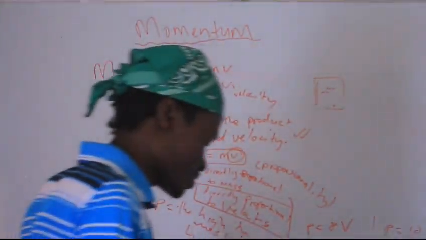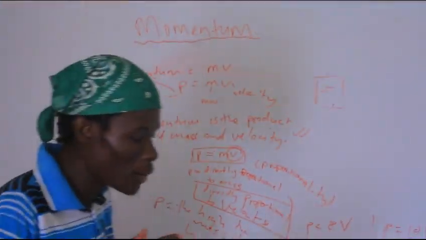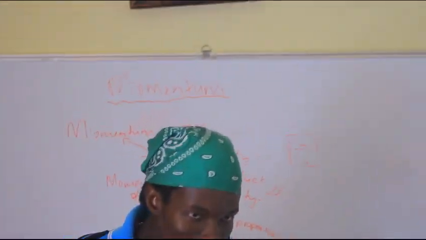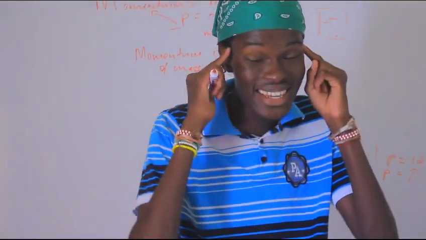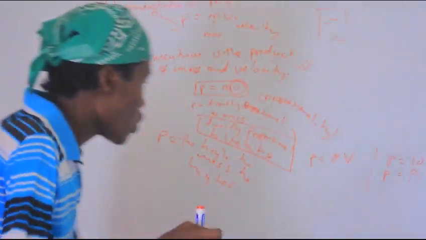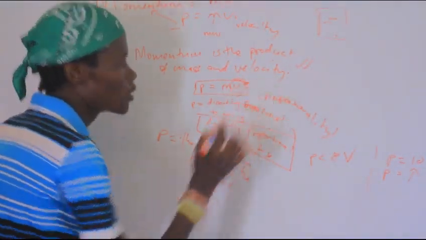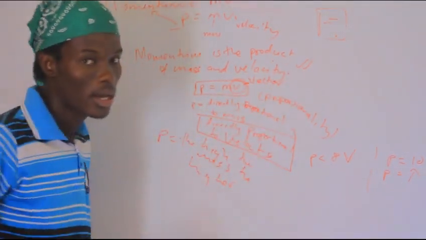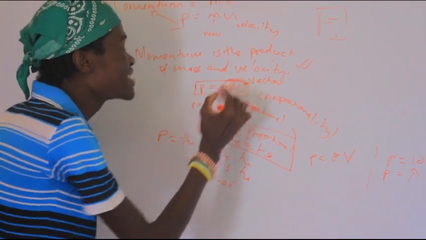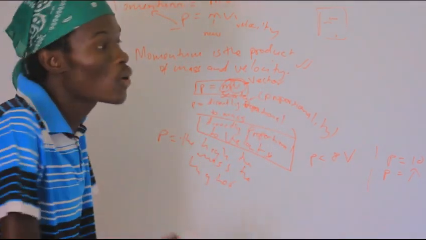Physical science is so easy. When I explain a topic, I want all of you guys to understand what is happening. Don't just go into the questions without actually understanding the logic behind that question. So let's become scientists now. V is velocity. V is a vector quantity. M is a scalar quantity. It has no direction. It only has magnitude.